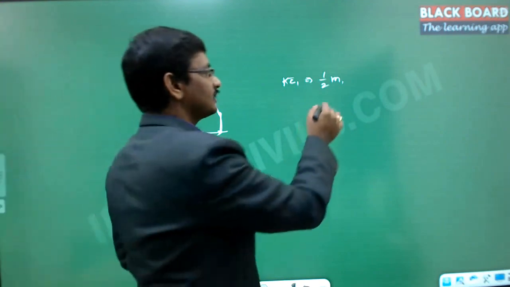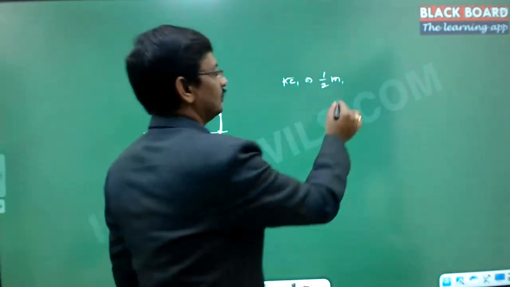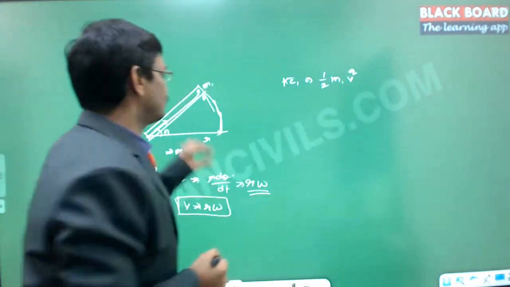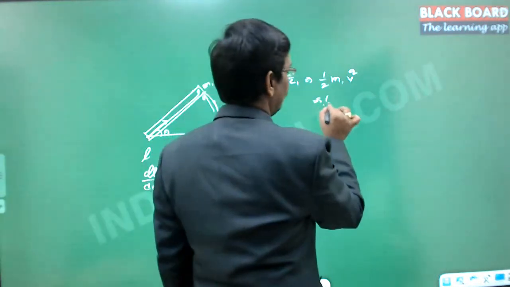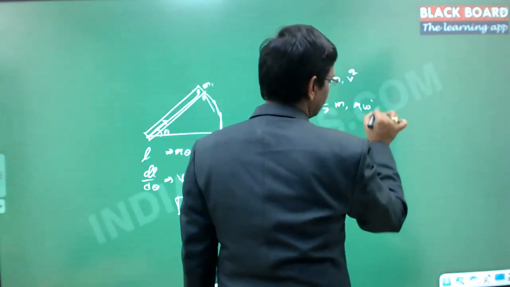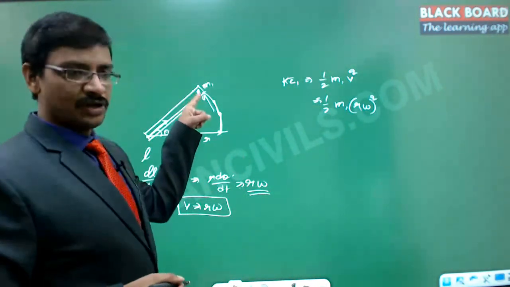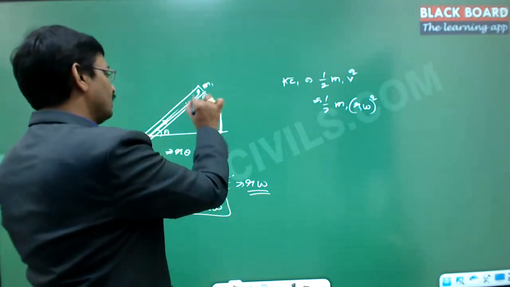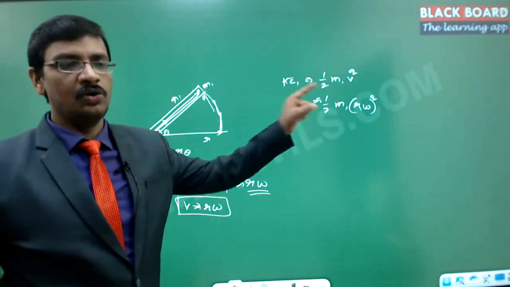Hence this is half into m1 into v square, which is the peripheral velocity squared at this particular point. Now this value is half into m1 into r1 omega square. If I take the particle m1, then the radius of that particle is r1, so it is half m1 into r1 omega whole square.